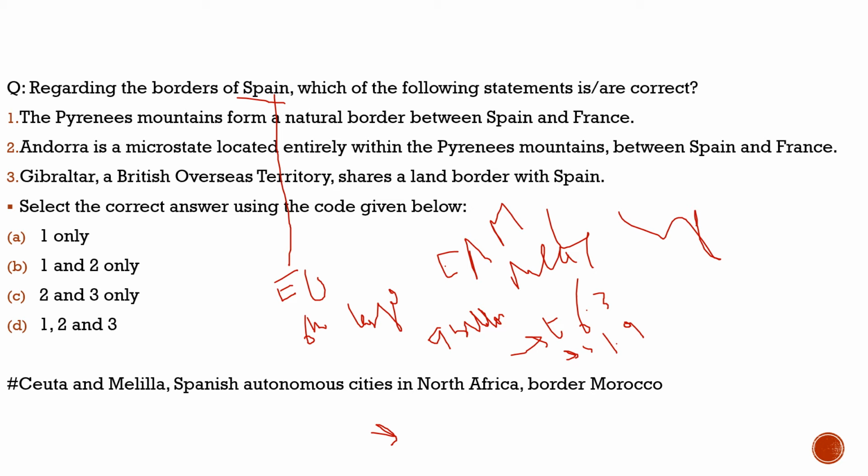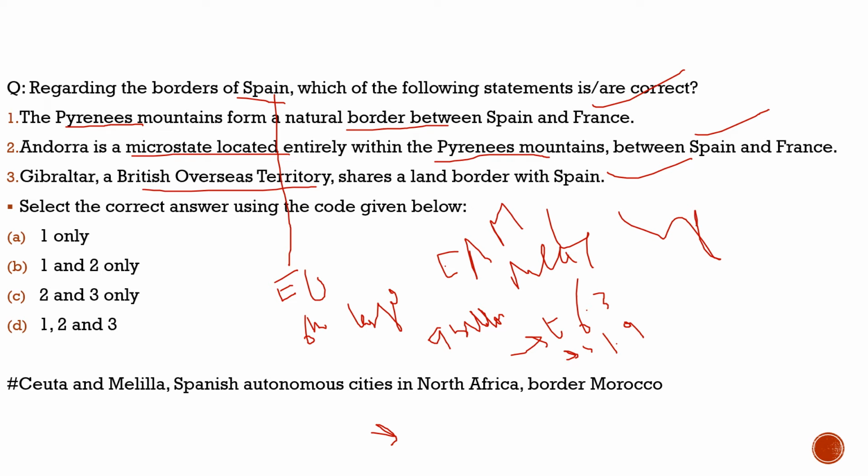Now let's try to understand the geography of Spain, some important points with respect to that. The question says, regarding the borders of Spain, which of the following statements are correct? First, the Pyrenees Mountains form a natural border between Spain and France, 100% correct. Second, Andorra is a microstate located entirely within the Pyrenees Mountains between Spain and France, 100% correct. Third, Gibraltar, a British overseas territory, shares a land border with Spain, 100% correct. So all the three statements are correct.